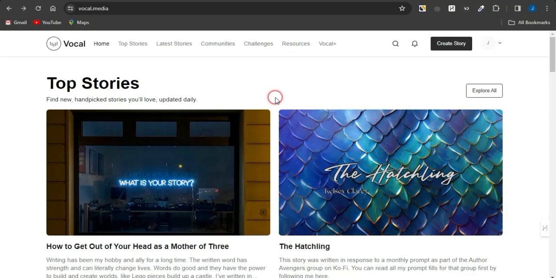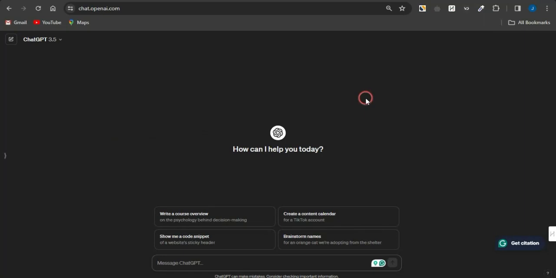Now you may be wondering, how can you utilize this platform even though you're not a very good writer? Regardless of whether you're a good writer or not, just try writing something out. Write something in your own words, and then you can use platforms like ChatGPT to help you rephrase or rewrite the article you wrote. ChatGPT is going to help you boost that article and write it better.